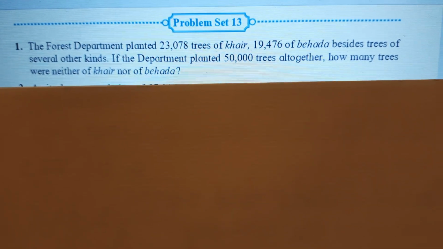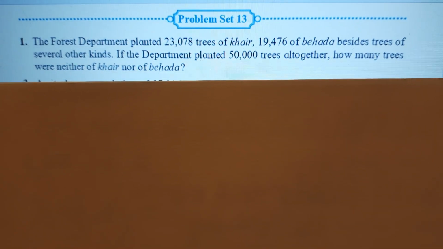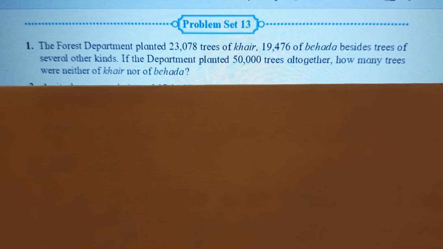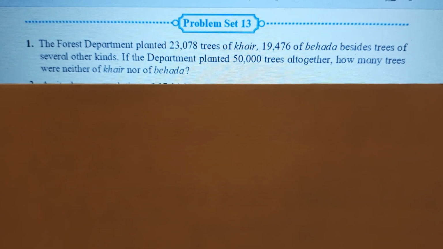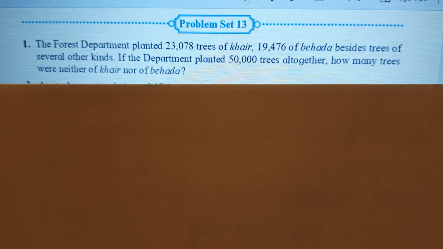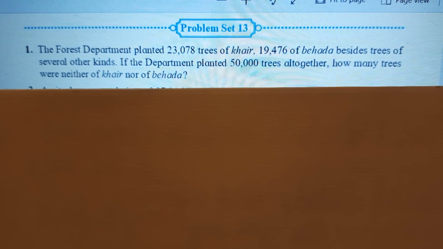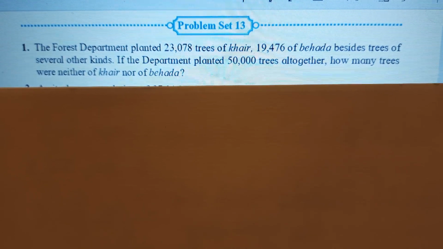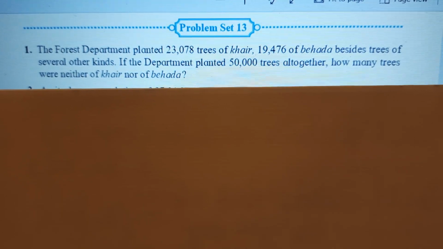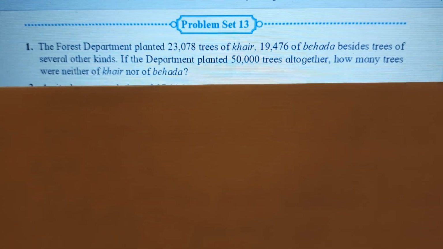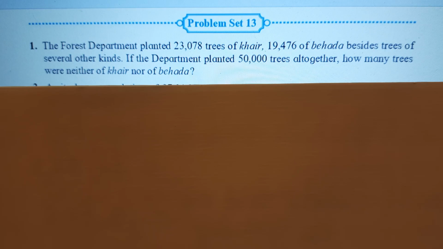So how do we go about? Simple. First, we will add the number of Khair trees and Bihada trees. Then the total number of Khair and Bihada will be subtracted from 50,000, that is the total number of trees. There we get how many trees were neither Khair nor Bihada. So, let's work it out children.